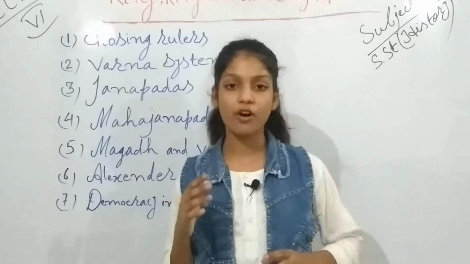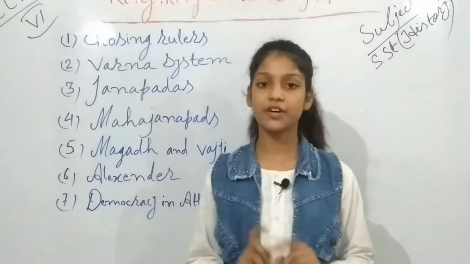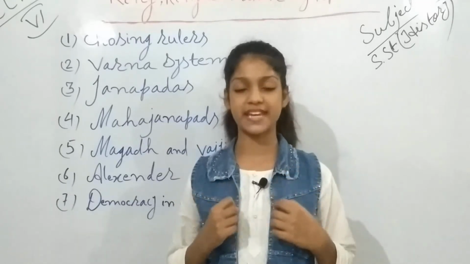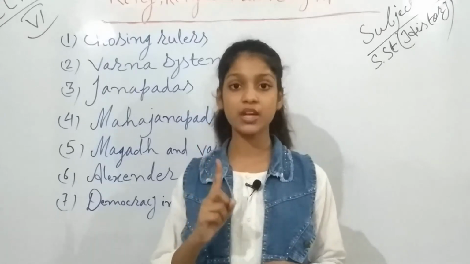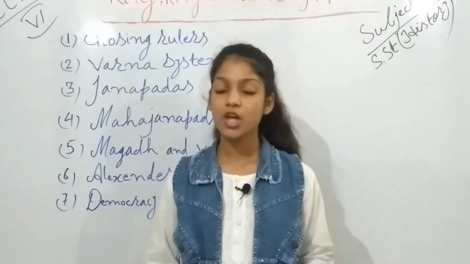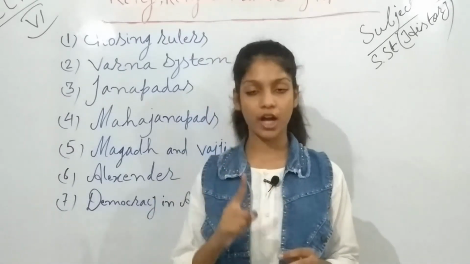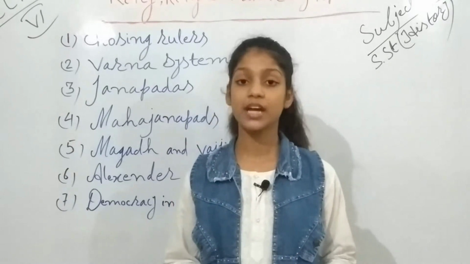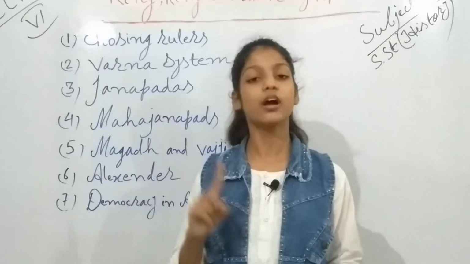Now which type of taxes did he take and from whom? Okay, so the first important tax, the major tax, was taken from the farmers, because the majority of the people were farmers. Okay. And about 1/6 of the production was to be given to the king. The farmers needed to give 1/6 of the production to the king.